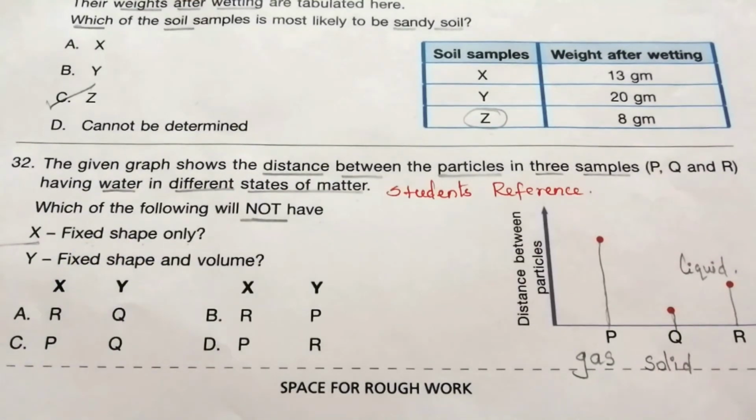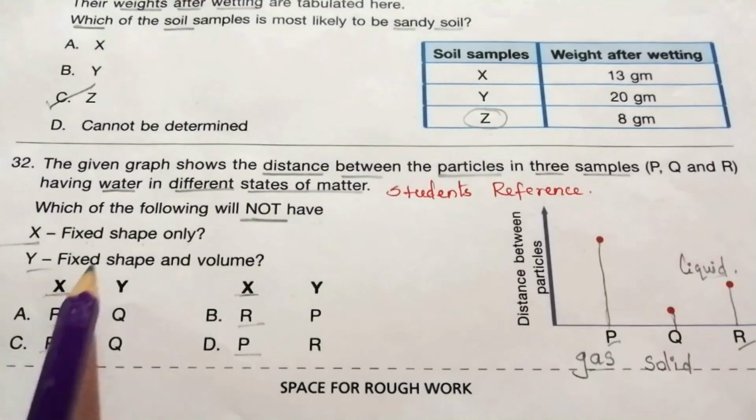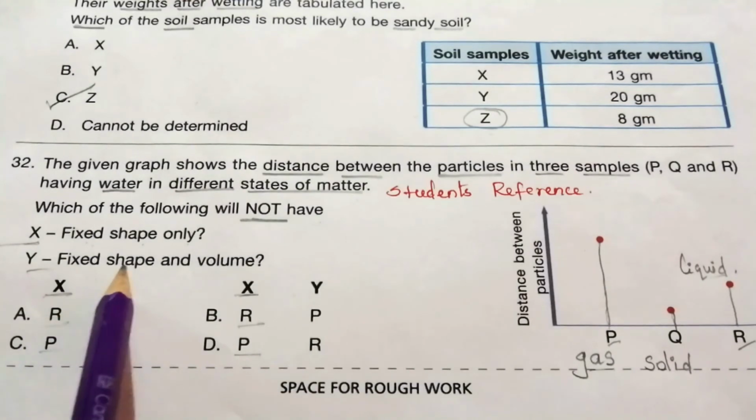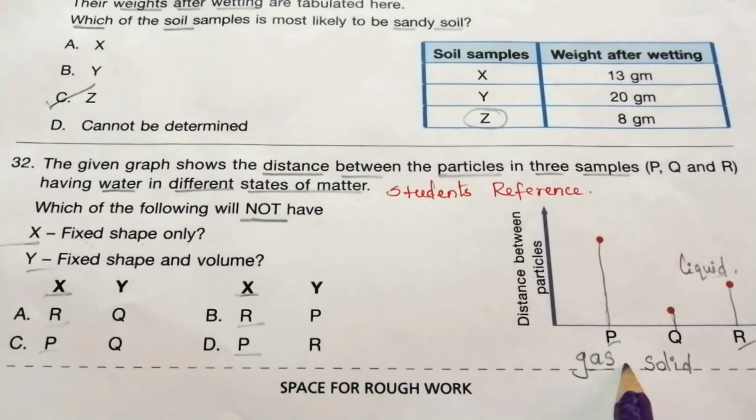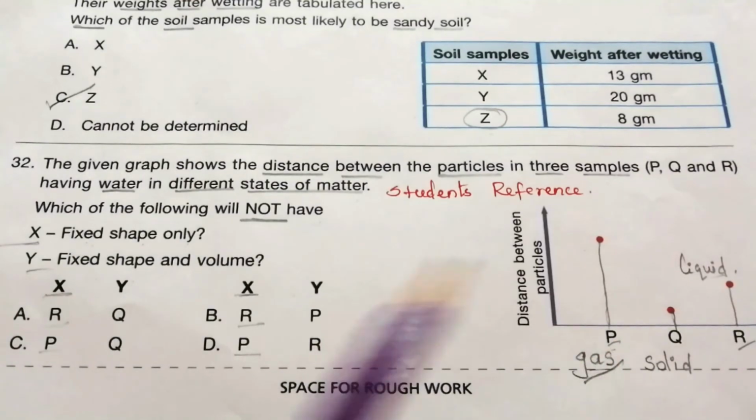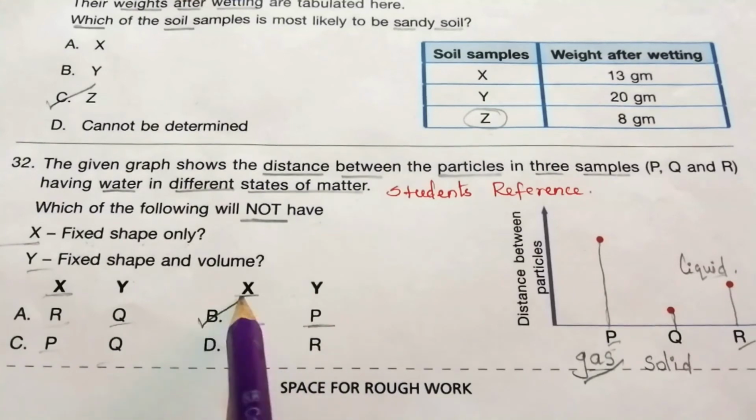Not fixed shape means gas or liquid. So the answer may be P or R for X. So for X, here R, here P, here R, here P. So the answer may be any one of the four options. Now we will check Y. Not fixed shape and volume. So no fixed shape and no volume means it's gas. So P is the answer for Y. Q, here only P. So the answer is B.